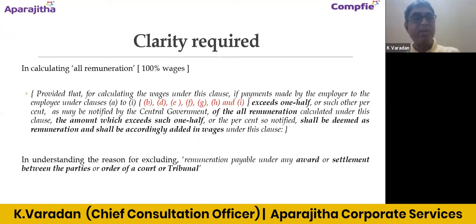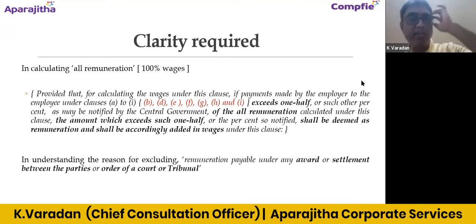This is what it is. In calculating all remuneration, now we are excluding only classes J and K, that is gratuity and retrenchment compensation. Otherwise, whatever is mentioned from classes A to I, we are including it.